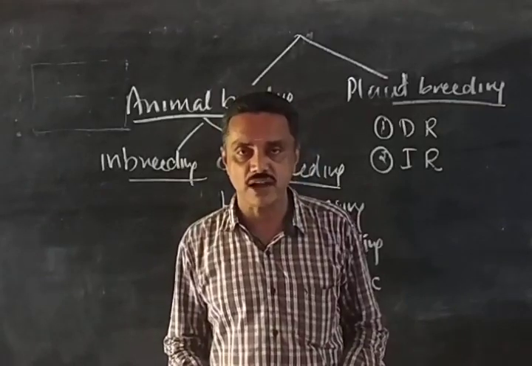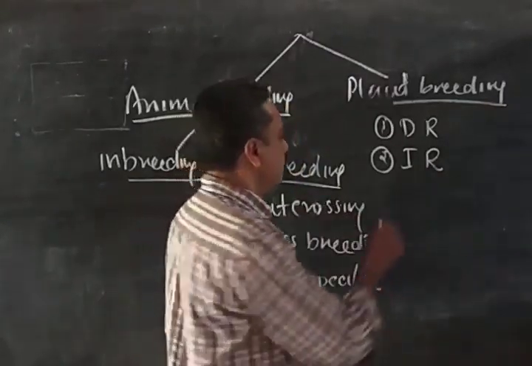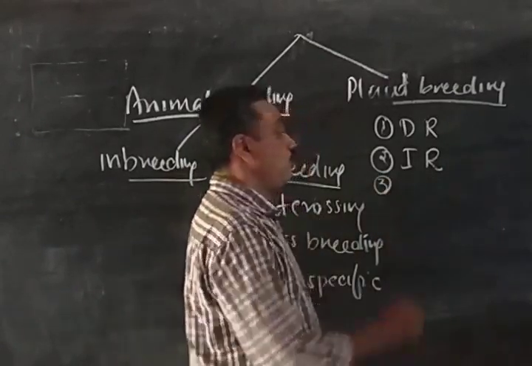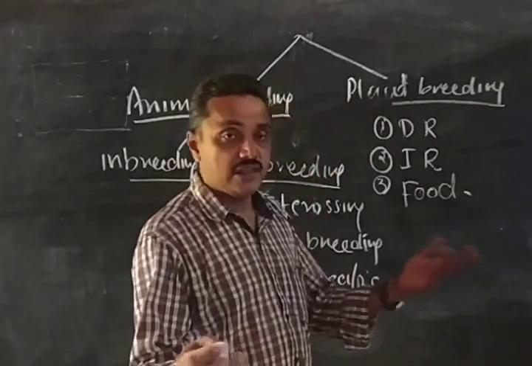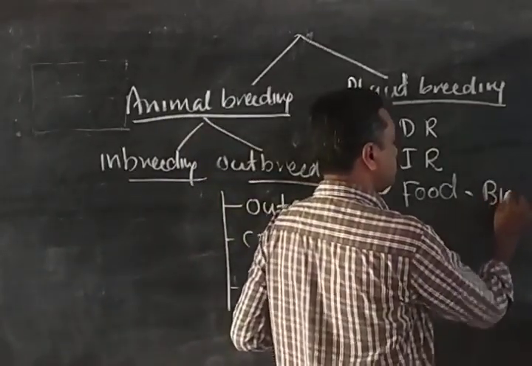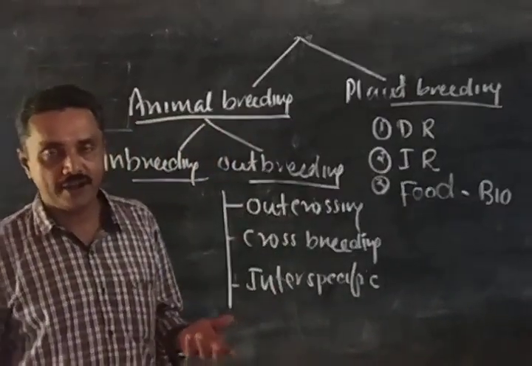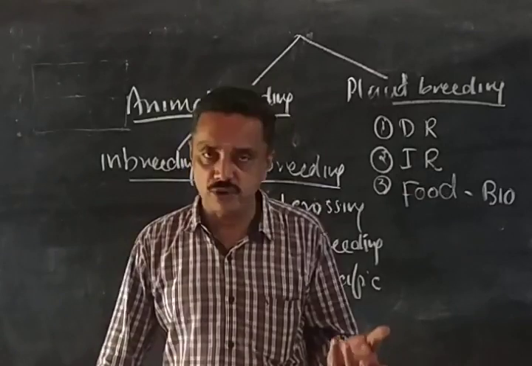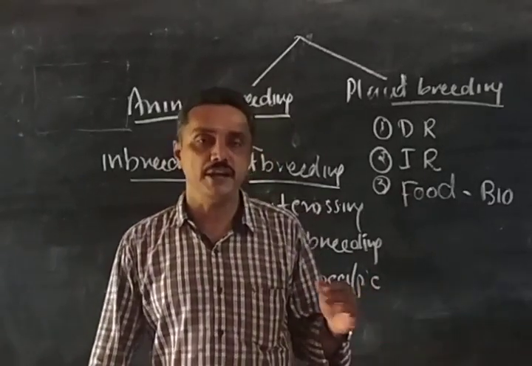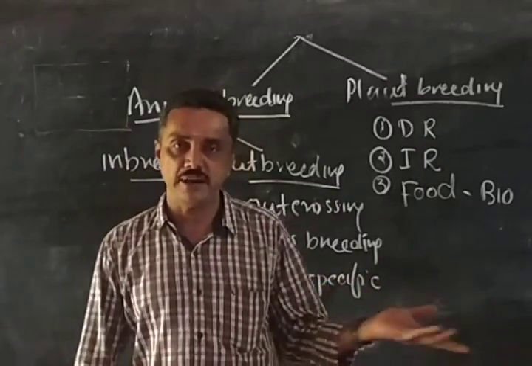Sudden heritable changes are called mutation. We can cause changes by mutation also. Then we discussed improved food quality. We have to improve the food quality. At that time, there comes a process called biofortification. The cultivation of plants with a high level of nutrients is called biofortification, to improve the oil content and quality, vitamin content and quality, micronutrients and minerals.